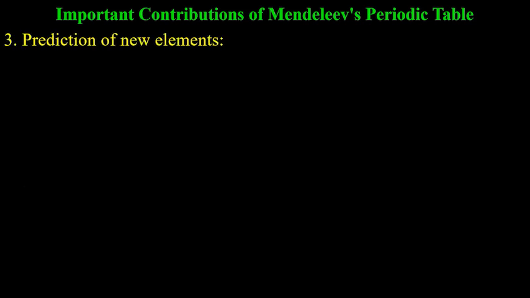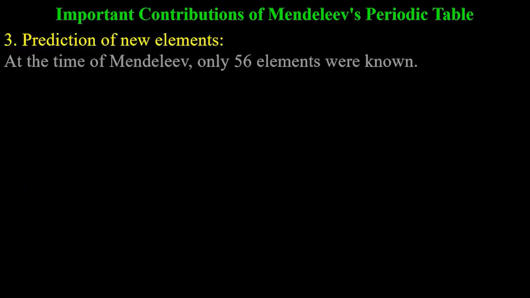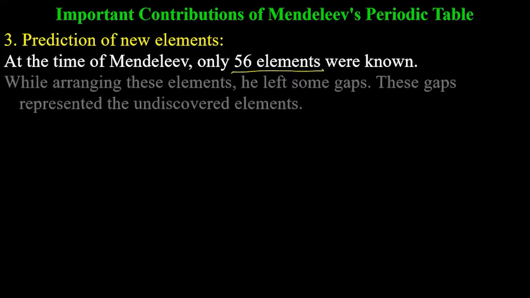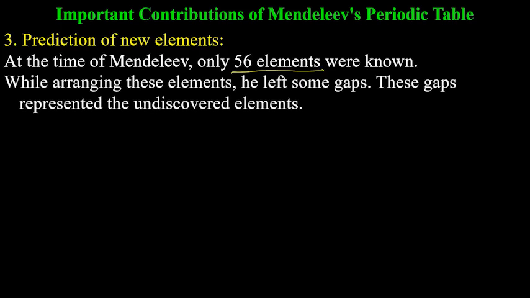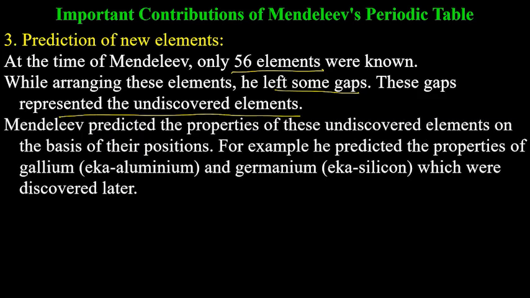Then, prediction of new elements. Mendeleev was able to predict other elements because there was a large gap of atomic masses. So he said that new elements will be discovered and their atomic mass will lie in between these known ones. Only 56 elements were known at that time. Currently, we have 118. While arranging these elements, he left some gaps. These gaps represented the undiscovered elements. So prediction of new elements was possible.